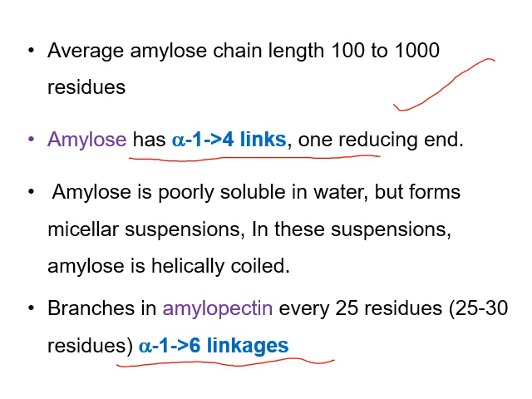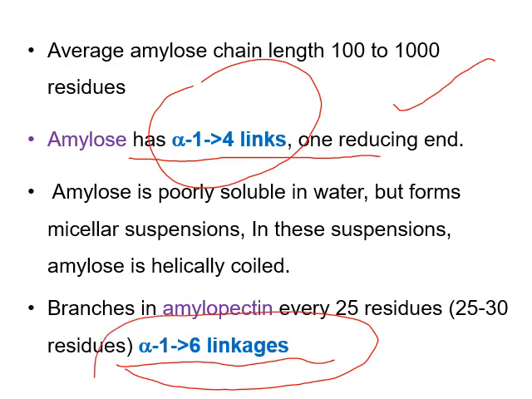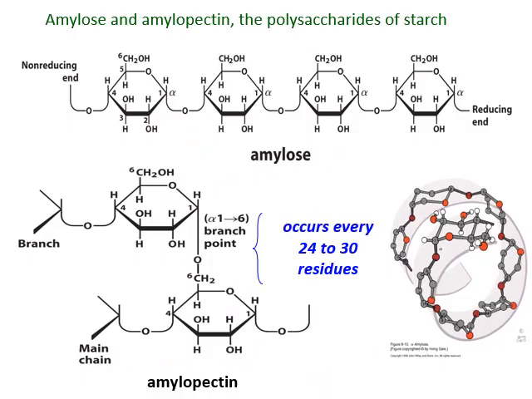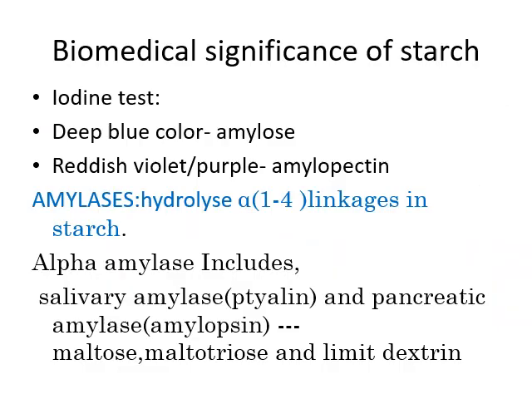That is why the linkage is alpha 1,6 linkage. Remember, the linear chain will be linked with alpha 1,4 linkage and the branch point will be linked with alpha 1,6 linkage. So this is a picture representing the amylose and amylopectin. You can see amylopectin is a branched molecule and amylose is a linear chain molecule.